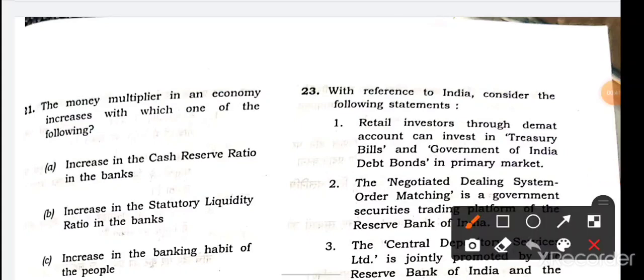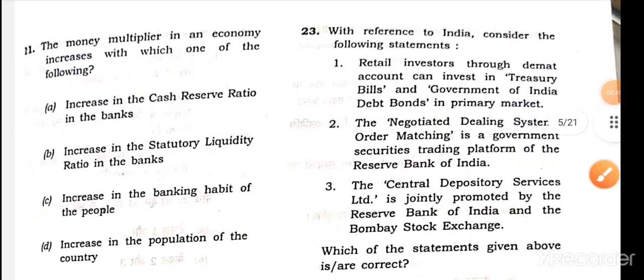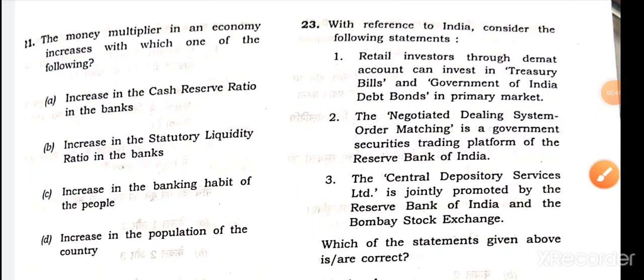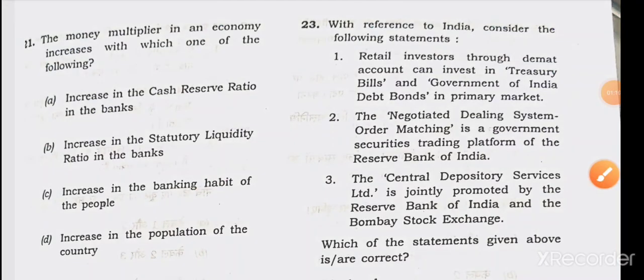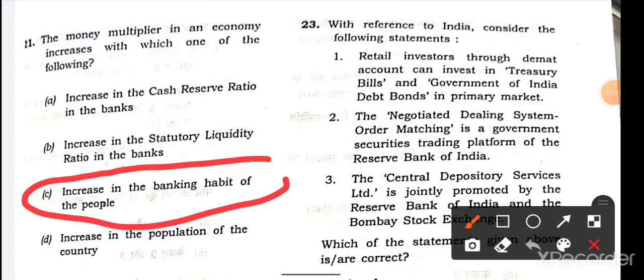Okay, first the 21st question, about the money multiplier. This is a repeated question; last year also they asked it. Effect of the money multiplier in which one of the following? Here money multiplier and liquidity are inversely proportional. So option C is the right answer: increase in the banking habits of the people will be the right answer.